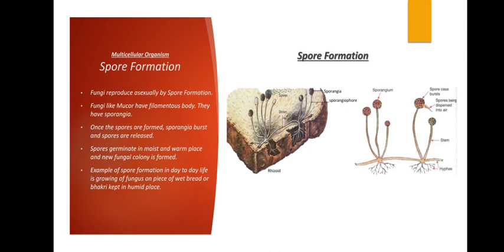A lot of water vapor content is there in the air. Correct? It's quite humid. That is why. An example of spore formation in day-to-day life is the growing of fungus on a piece of wet bread or bhakri kept in a humid place. See, now from the bread it gets water. Correct? Then in the air also water vapor is there, so it's quite moist and it's warm, so it will lead to the formation of fungus.